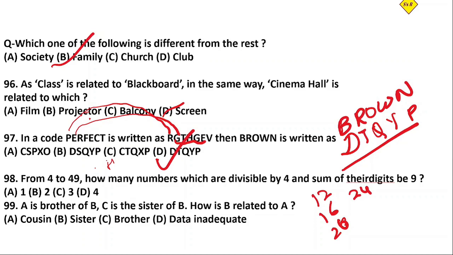I hope it's visible to you. 44. We have to take from 4 to 49. So 8 can't be, so I'm taking double-digit numbers. Let's see how many numbers have their sum of digits equal to 9.